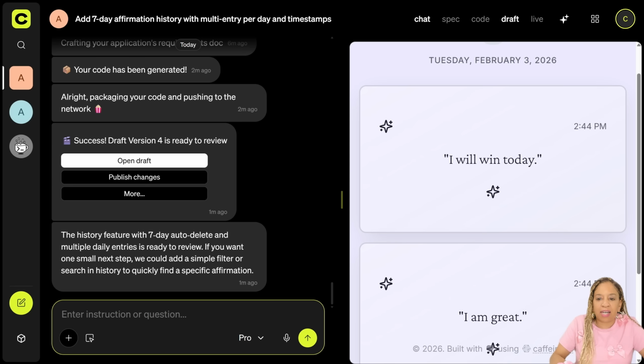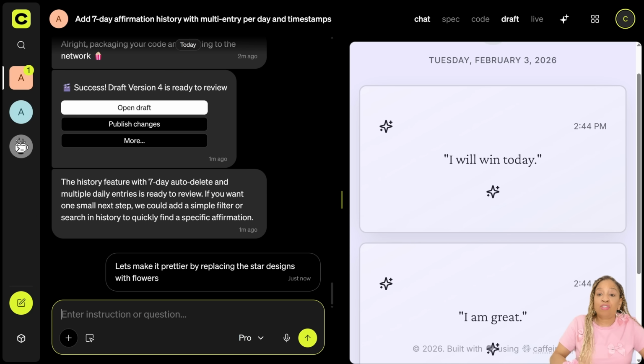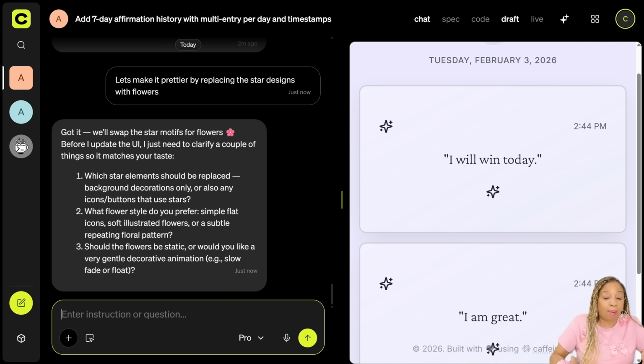And now change today's affirmation. You can do that. So now, I will win today. I am great. I can just keep programming affirmations. And every time I want to check and I want something positive while I'm working, it will be there.